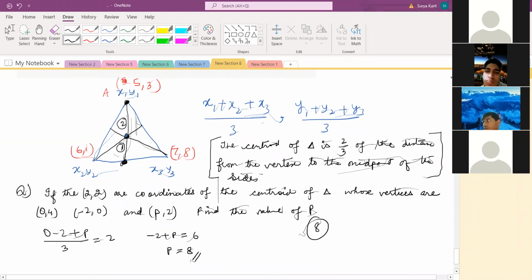So it is not only about the centroid. You can use the distance formula also and find the distance. You can use the section formula. In that way, you can find this.